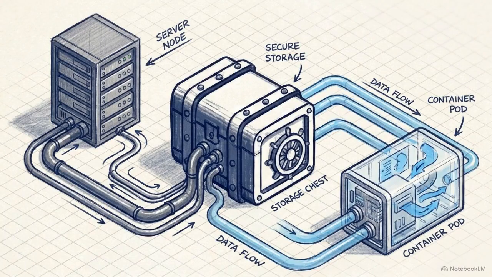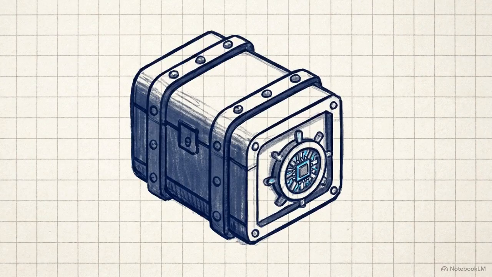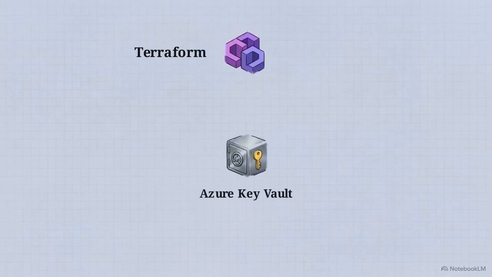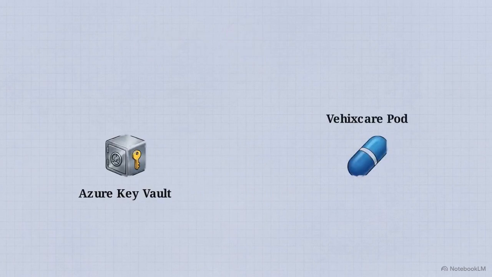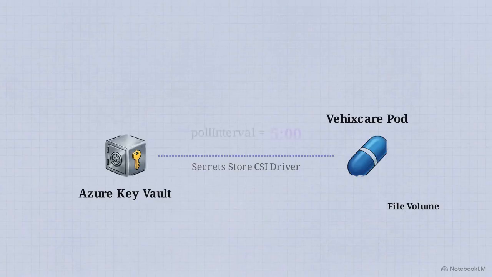The most critical intersection point between the static infrastructure state and the dynamic cluster workloads is secret management. Terraform's distinct responsibility here is provisioning a highly secure, hardware security module-backed Azure Key Vault. During infrastructure creation, Terraform generates the Cosmos DB connection strings and the JWT signing keys, outputting them directly into this vault. Kubernetes takes over from there. It utilizes the Secret Store CSI driver to securely mount these external secrets directly into the pods as readable file volumes. The most important parameter here is setting the CSI driver's poll interval to exactly 5 minutes.